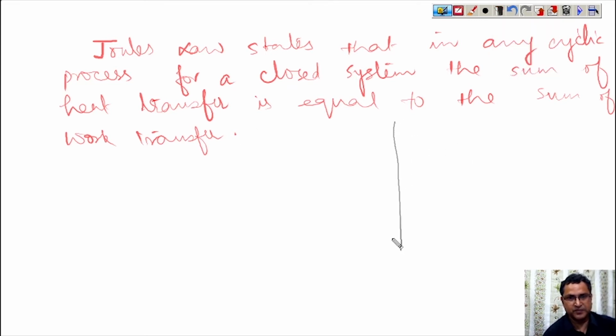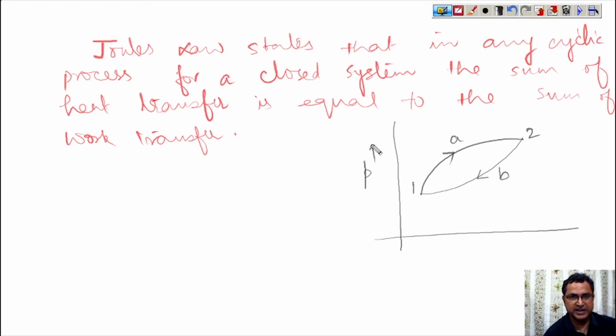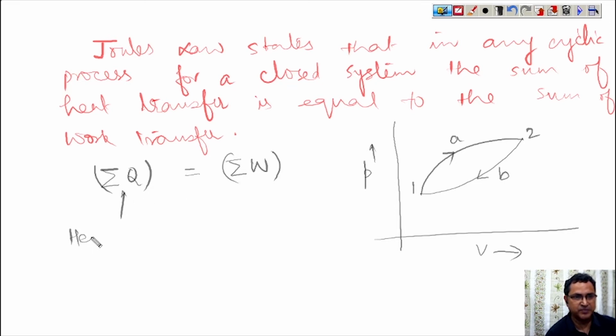Suppose this is our closed thermodynamic cyclic process and we move from state 1 to 2 through path A and return from 2 to 1 through path B. It is our PV diagram. According to Joule's law, the sum of all the Q in any cyclic process is equal to the sum of all the work transfer.